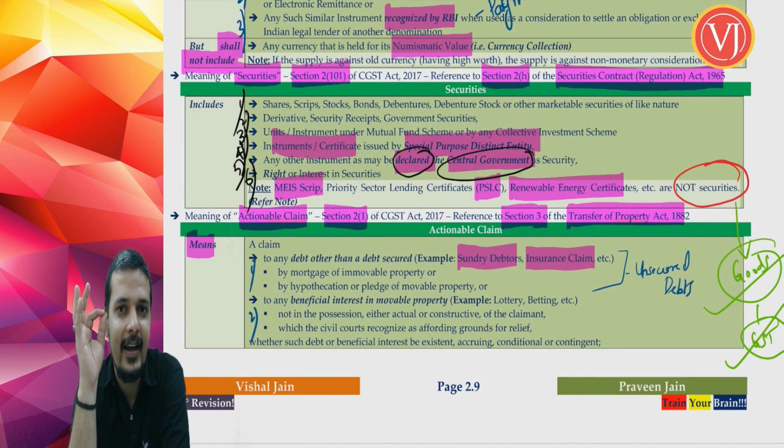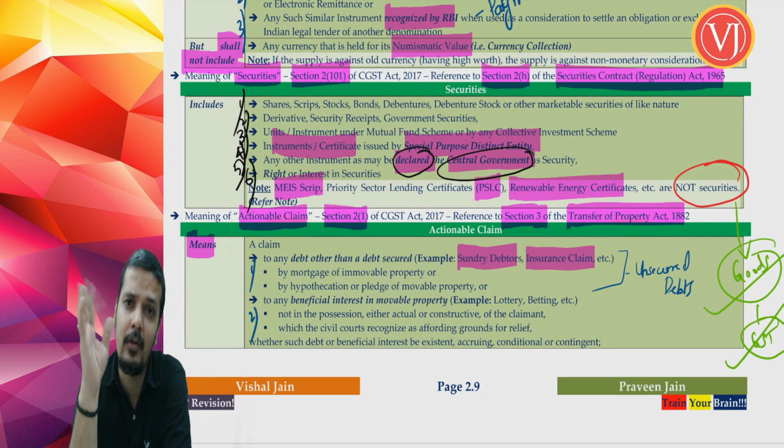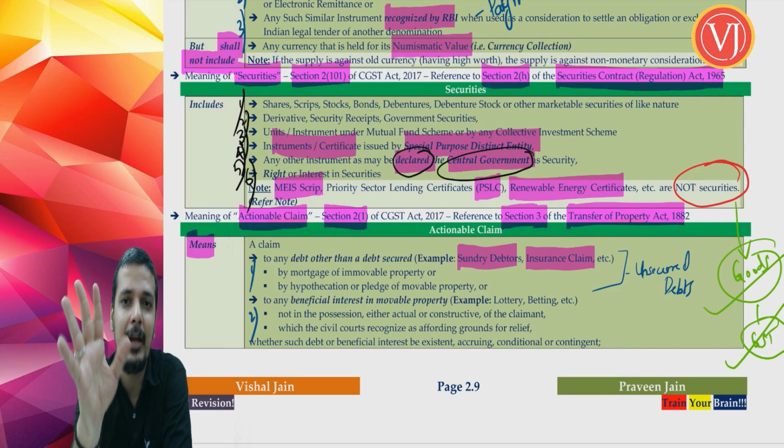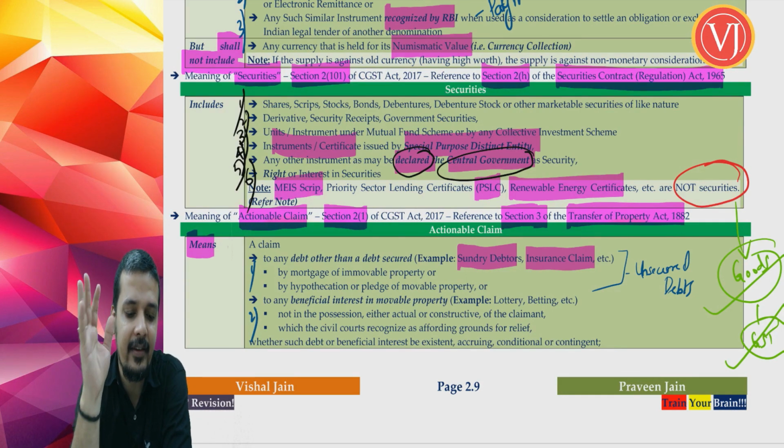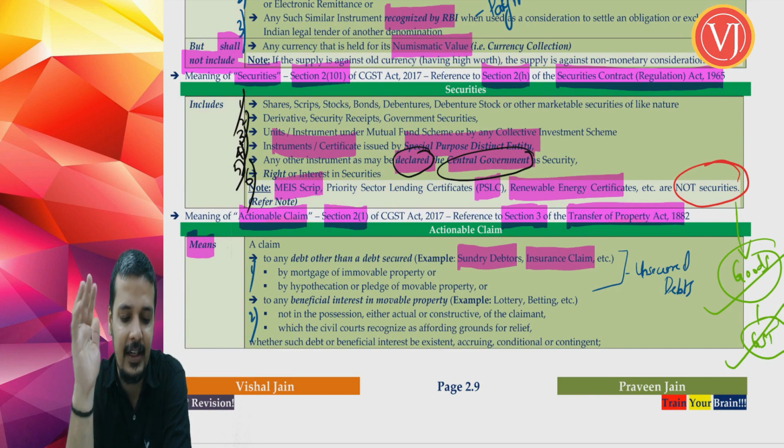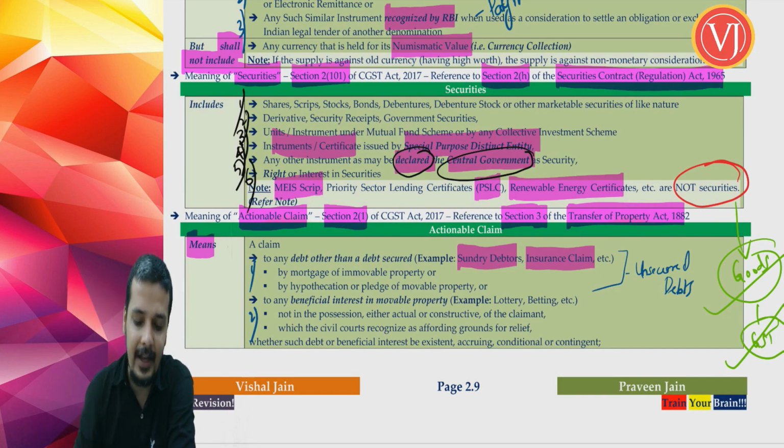So understand that it is an actionable claim. When you are talking about actionable claim, it is goods. And prima facie, if it is goods, GST should be applicable, prima facie. But we are not jumping to that answer. As of now, we'll understand actionable claim. Then finally, we'll take an example to conclude the answer.